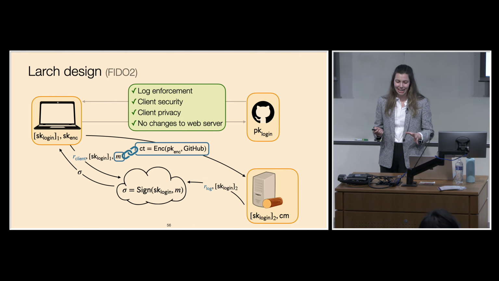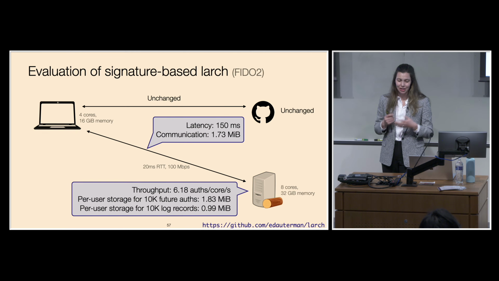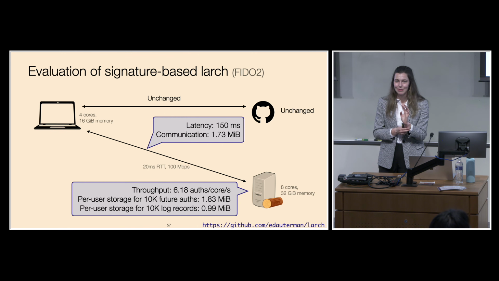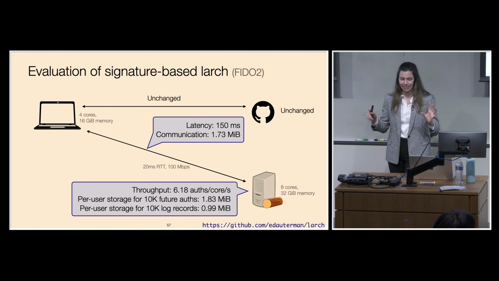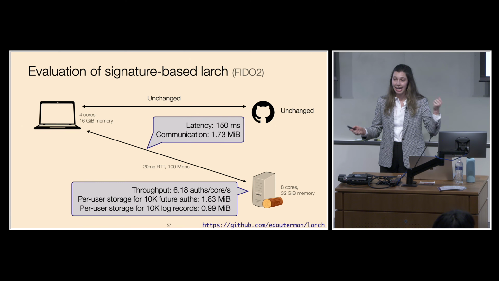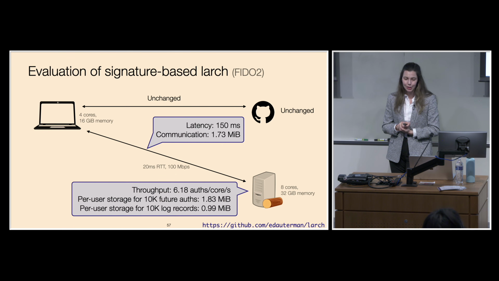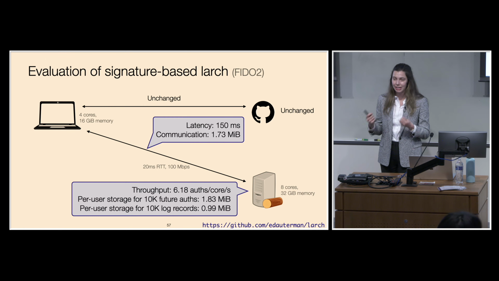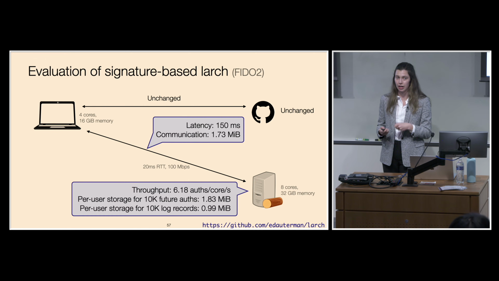OK, so how does this actually perform? We measured the overheads. As expected, the overheads at the web server and between the client and the web server are unchanged because the protocol is exactly the same. But the interesting pieces are the overheads between the client and the log server and the overheads of actually maintaining a log server. So we measured the latency and communication costs of this interaction, as well as the throughput at the log server and the per-user storage costs.